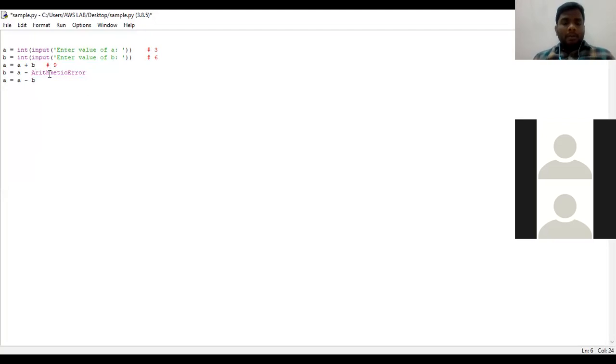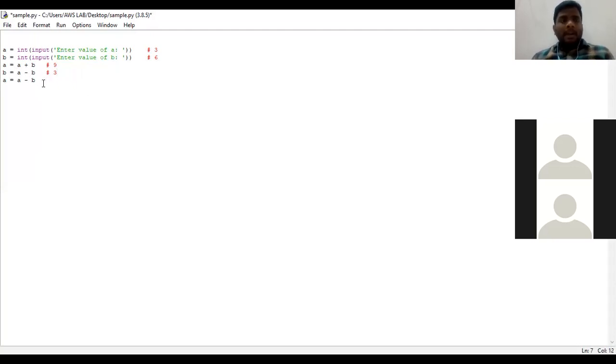Okay. Now in the next statement, B is equal to A minus B. The value of A is 9 and the value of B is 6. 9 minus 6 in the sense 3. So the value of A is 9 and the value of B is 3.